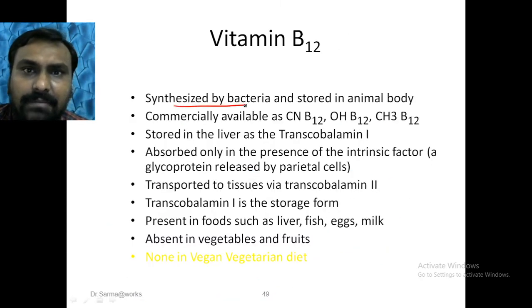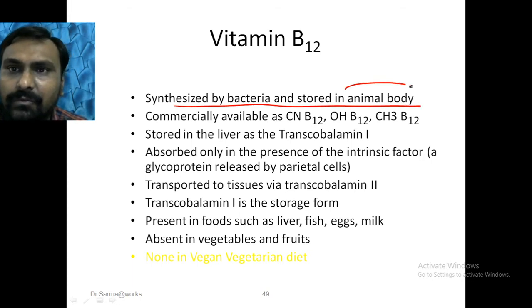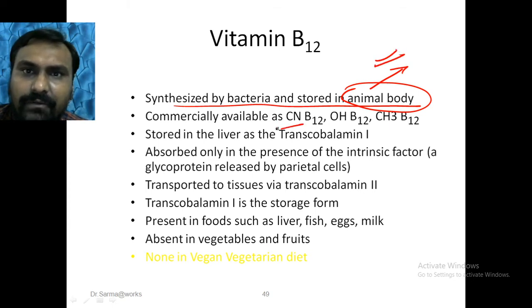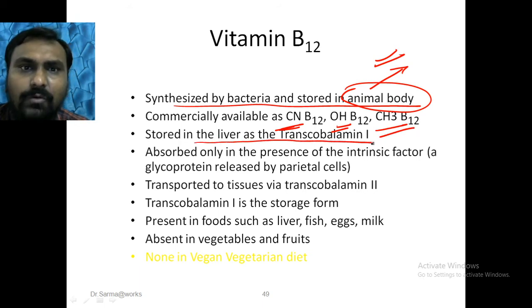It is synthesized by bacteria and stored in the animal body. So the source of vitamin B12 is mainly animal source. Commercially available forms are cyanocobalamin, hydroxycobalamin or methylcobalamin. It is stored in the liver bound to transcobalamin.